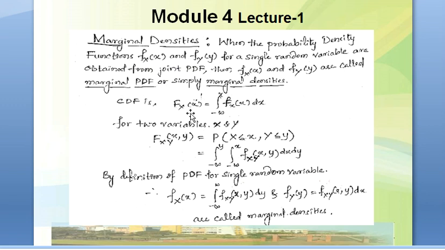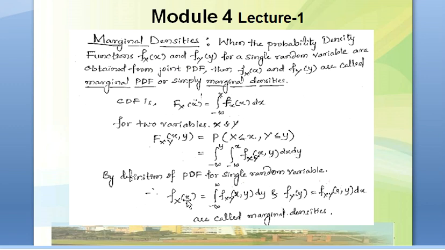We know the relation between the CDF and PDF functions. The CDF is the integration from minus infinity to x of FX of x dx. For two variables it is given in this fashion, and when we write the equation corresponding to two variables, we can write minus infinity to y, minus infinity to x, FXY of x, y dx dy. And by the definition of the PDF of single random variables, we know it has been obtained for, now it has been implemented for two random variables.